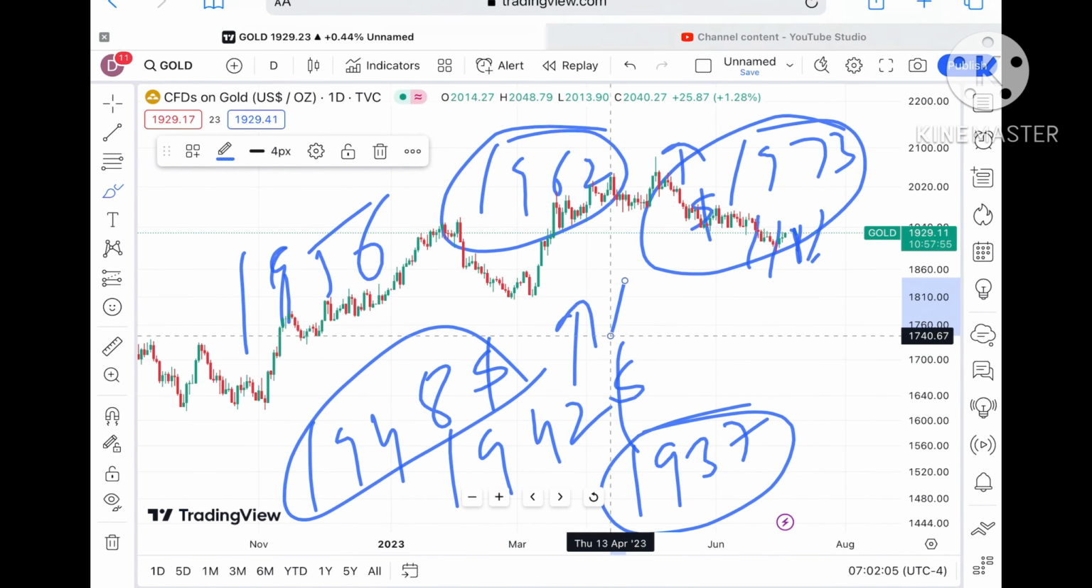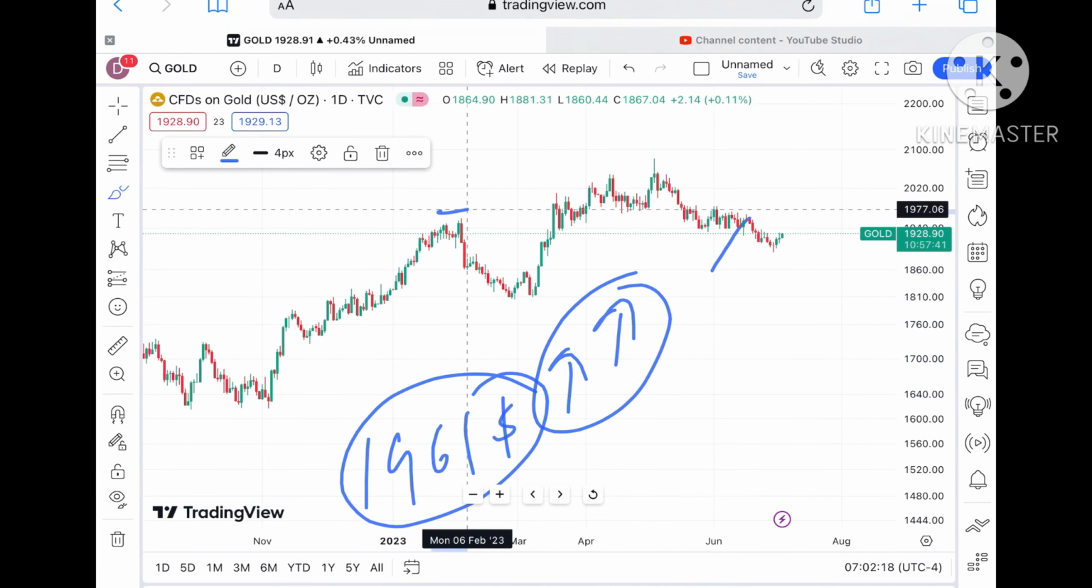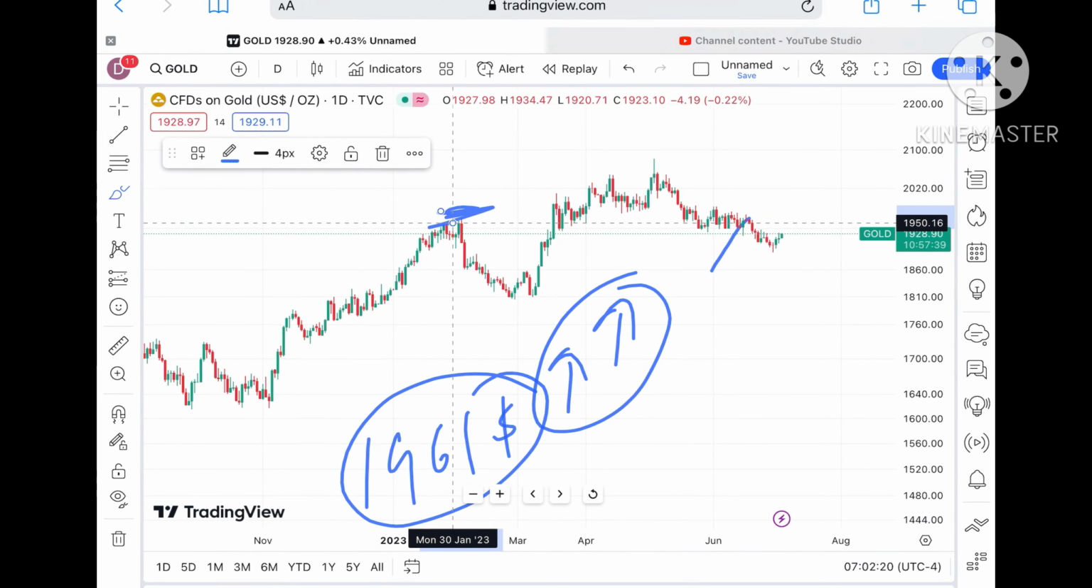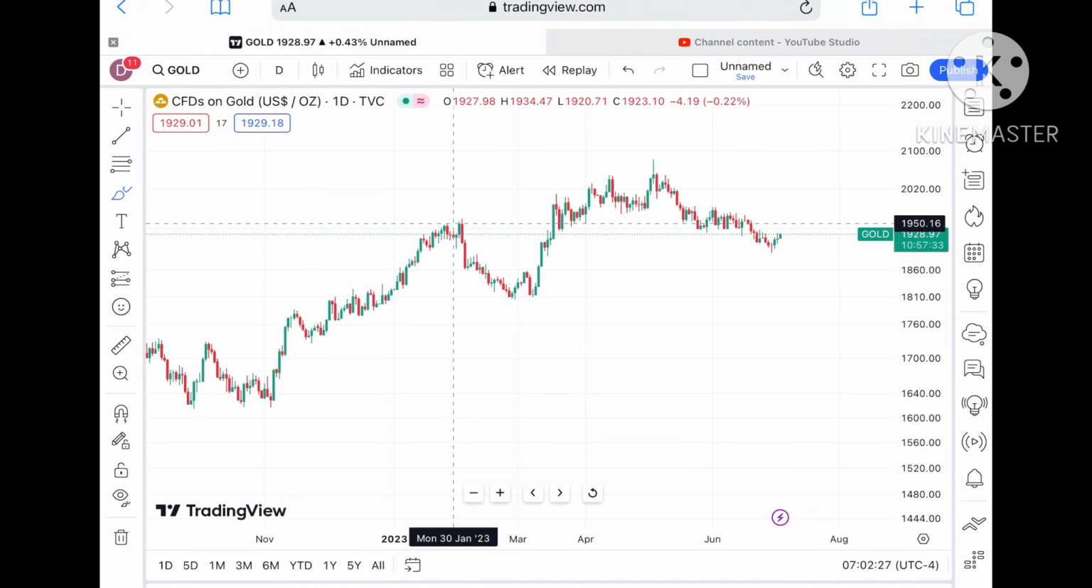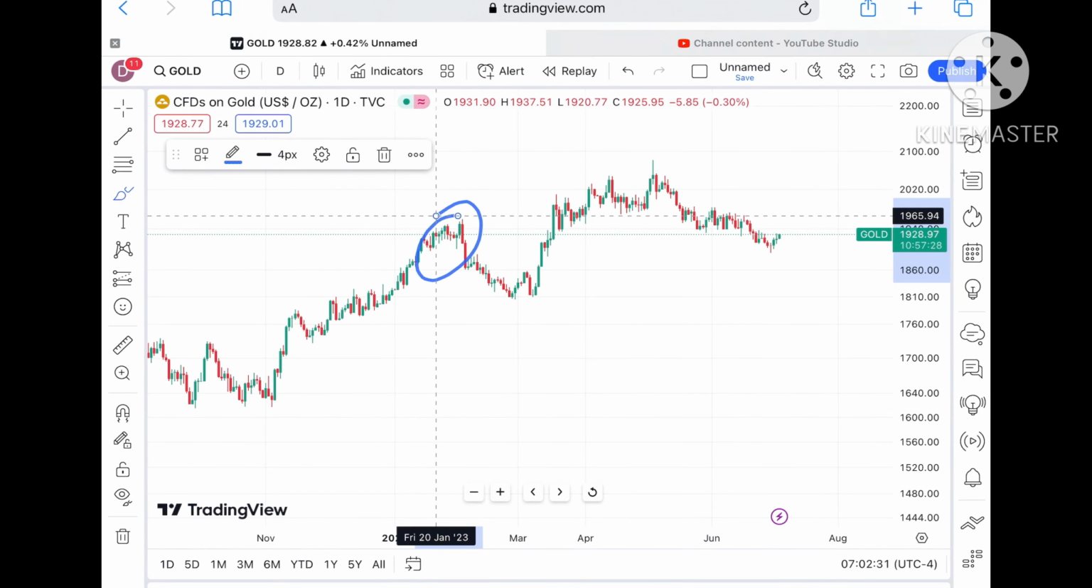So understand what is the main thing. If the price moves above a level of 1961, then only we can see it can go further high, because this is the resistance. Once the price sustains above this level, chances of going further upside will be there for the price of gold, and then a fast move towards the upside we can see, because this will act as a support once the price moves above that level.